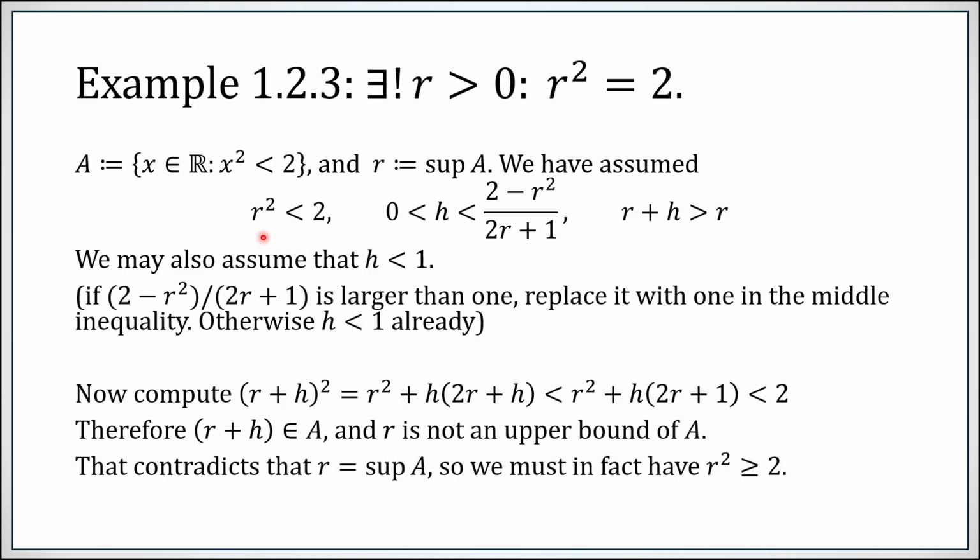Okay. So starting from the assumption that r² was less than 2, we got this contradiction. Therefore, r² cannot be less than 2. It is bigger than or equal to 2.